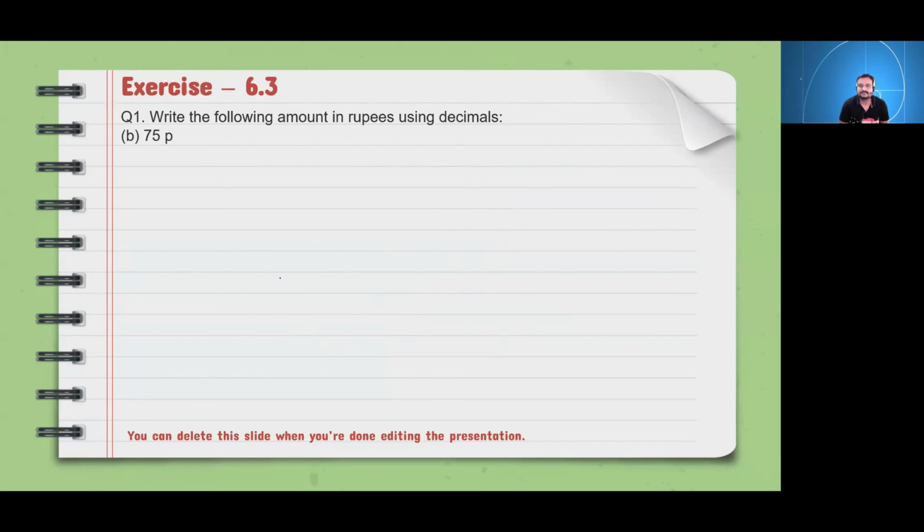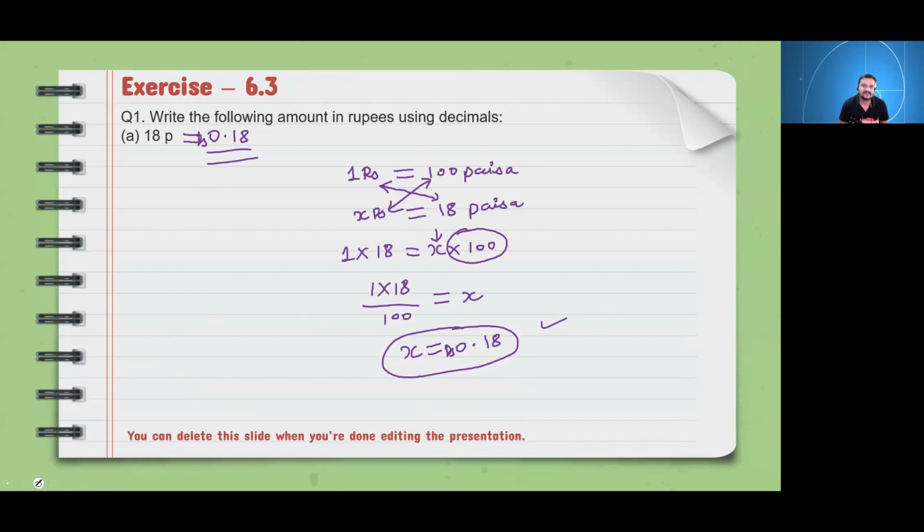Sir, I have a doubt. There is 18 paisa there, it cannot become rupees, no? Why can't it become rupees, beta? Sir, because 100 paisa together make 1 rupee. Yes, correct. The value that came is smaller than 1 rupee. 0.18 is less than 1, yes or no? Yes. 0.18 is less than 1, so it is converted into rupees. If the value is less than 1, we can convert it into rupees. We can convert any paisa into rupees.